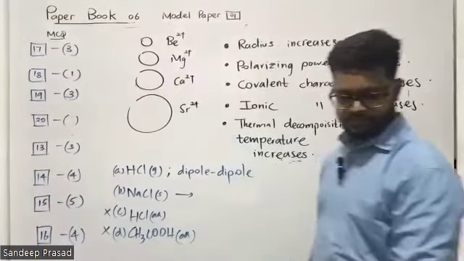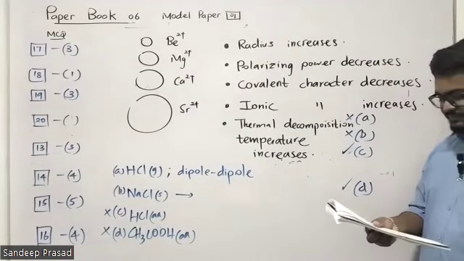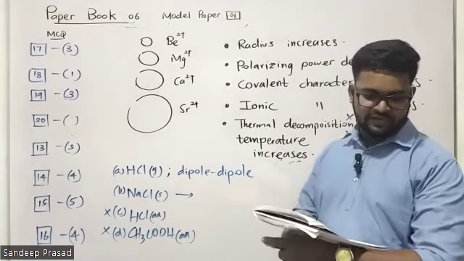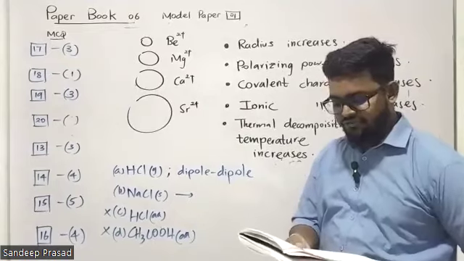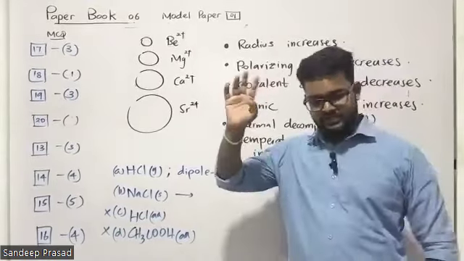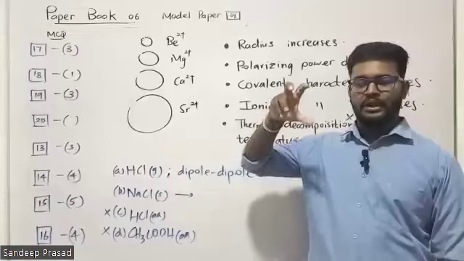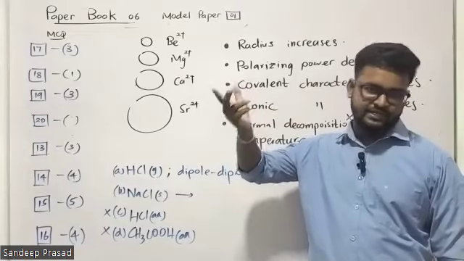Okay, what about the 20th one? It's very easy. Factors affecting the electronegativity of an atom of a molecular ion. Students, revise the electronegativity factors that we discussed. Number one, hybridization: when s character increases, electronegativity increases.